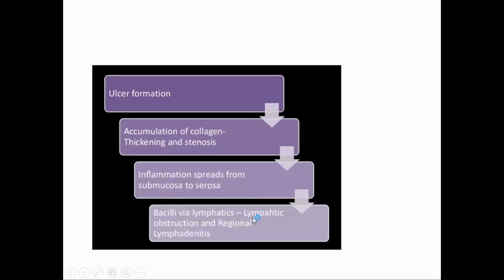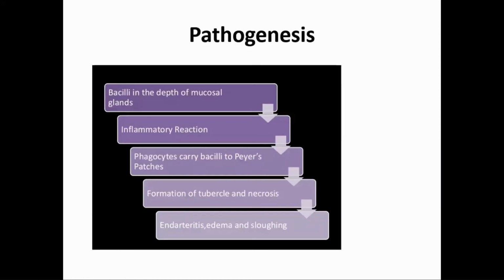So that is pathogenesis: bacteria enter the mucosa, are phagocytosed, go to Peyer's patches, then the regional lymph node, and form the tubercle, meaning caseous necrosis, granuloma formation, and then ulceration. So that mechanism is the same as anywhere else.